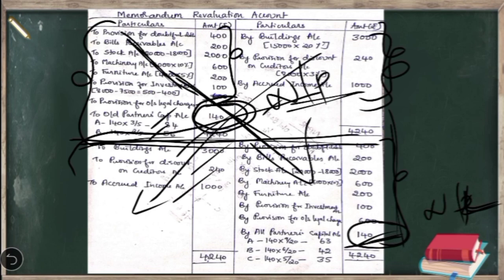Below that we have to show to A's account how much is to be transferred, to B's account how much is to be transferred, and to C's account how much is to be transferred. This 140 rupees is distributed among all the three partners in 9:6:5 ratio, which comes to 63 rupees, 42 rupees and 35 rupees. Okay, so this is how memorandum revaluation account has to be prepared.